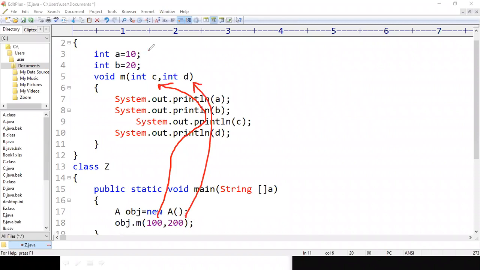At the same time, a has the value of 10 and b has the value of 20, right?